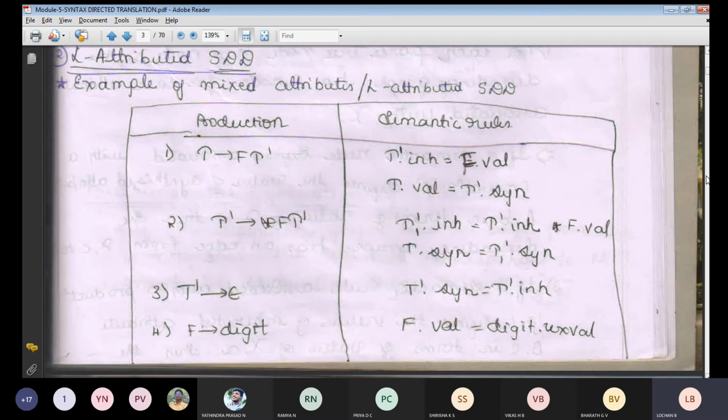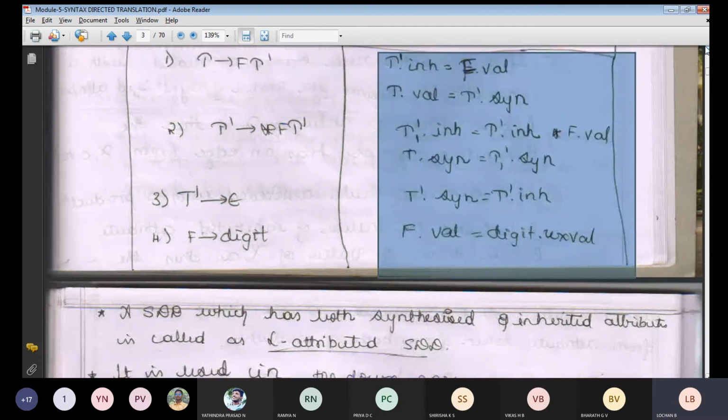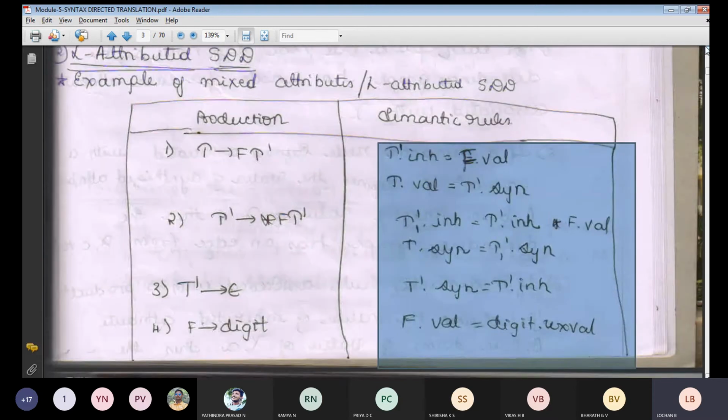Like that, whatever production you see, if you see the arithmetic production, you are going to get two things here. That means val along with the synthesis. Inherited: wherever you see the word inherited, that particular term, symbol or production will be related to your root node, to your siblings, to your operations, to your node. Wherever you find the word val, we concentrate with respect to the child node. That's all. We only concentrate on your child node.